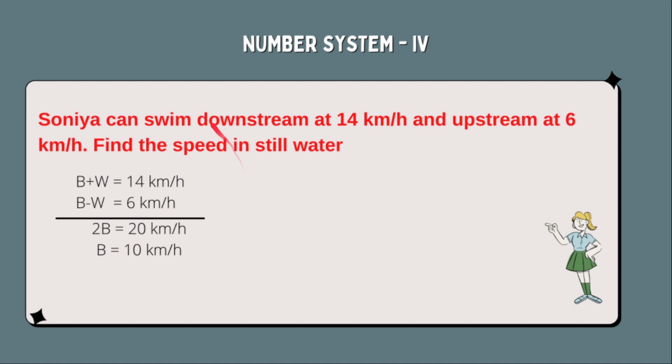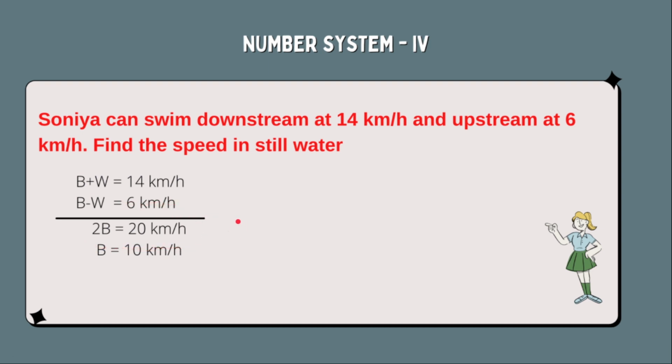What is given here? Downstream at 14 means b plus w equal to 14 km per hour. Upstream is 6 km per hour, means b minus w equal to 6 km per hour. Simply you add these two. So 2b equal to 20 km per hour. Now what is this 2b? This 2b is your relative velocity.